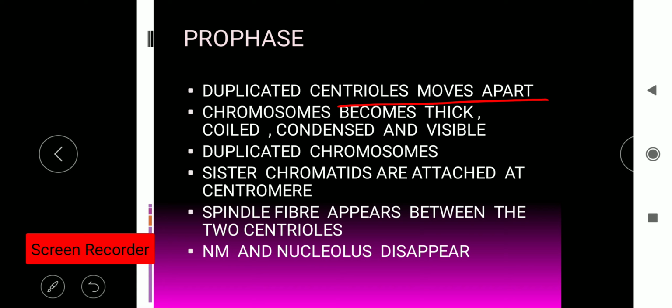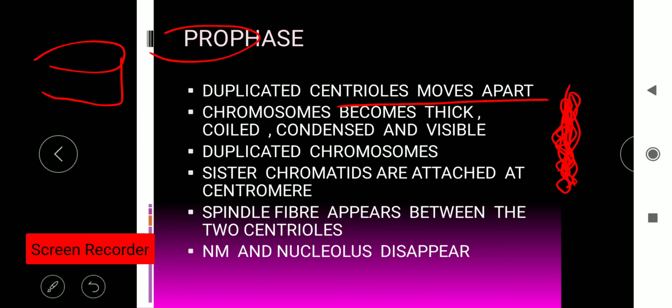In this phase, the chromosomes become more thick, coiled, condensed and visible. So whatever chromatin fiber is there, it becomes more thick, dense, coiled and visible. You know why? Because if I give you two buckets, one bucket has pieces of thread and the other bucket has reeled threads.